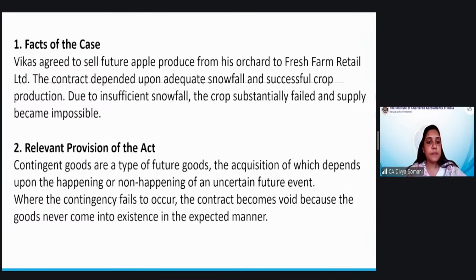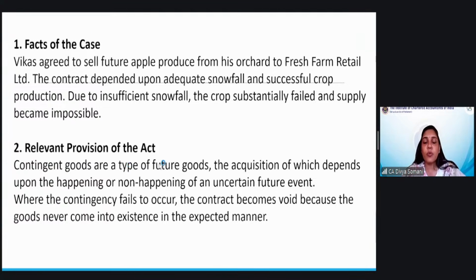Let us see. There were some conditions mentioned, obviously, that if you have adequate snowfall, then only you will have successful crop production. So that was the condition underlying, and due to insufficient snowfall, the crop substantially failed. These are the facts of the case. While writing the descriptive answer, you have to write this para, facts of the case, wherein you summarize the content of the question.